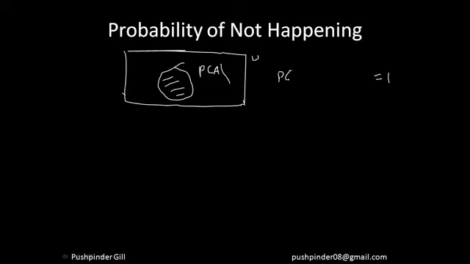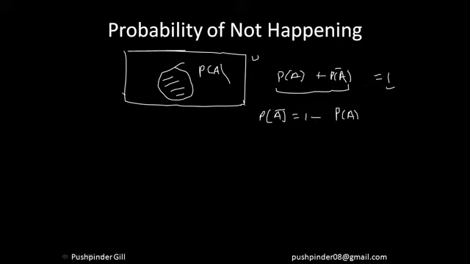So if I combine both of them, you drinking a cup of coffee and you not drinking a cup of coffee, let me denote it by that. So this event here is a certain event, and the sum of this event is equal to 1. So I can say that the probability of you not drinking a cup of coffee is 1 minus the probability of you drinking a cup of coffee, right? So I hope you're understanding here.